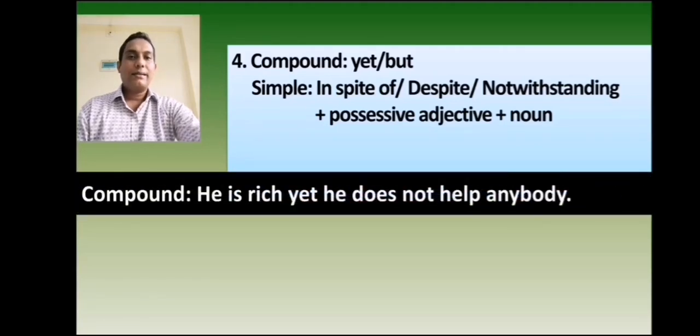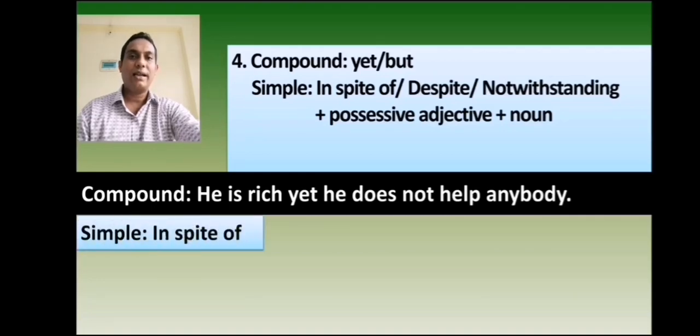He is rich yet he does not help anybody. In this sentence, he is rich is the first independent clause. He does not help anybody is the second independent clause. These clauses are joined by yet. In this case, how do we make simple? First, you will start with in spite of.